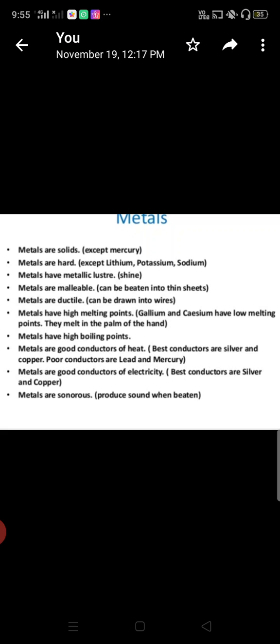Metals are good conductors of electricity. Best conductors are silver and copper. Silver and copper are the good conductors of electricity. Metals are sonorous, means they produce sound when beaten.